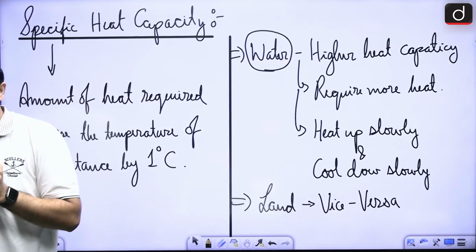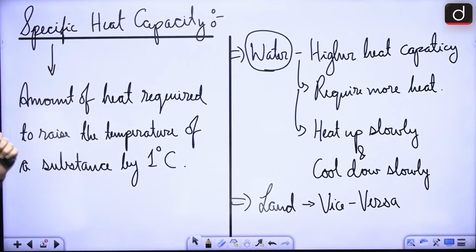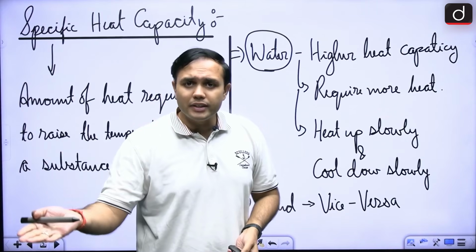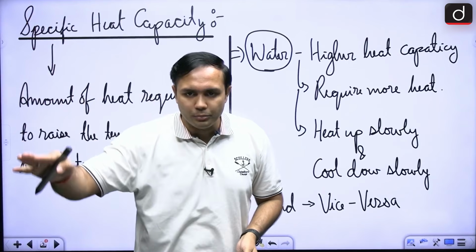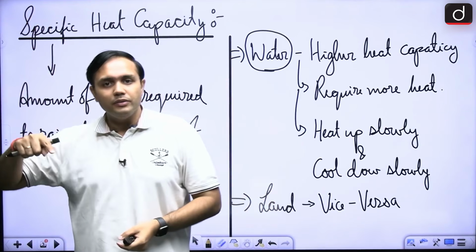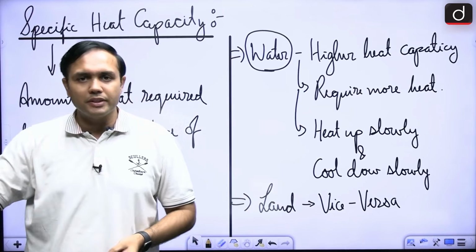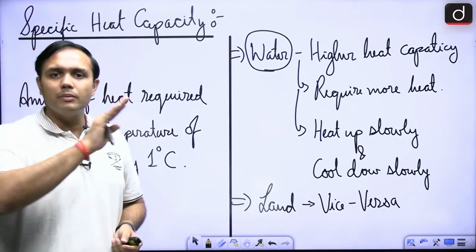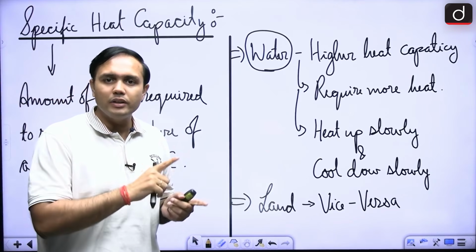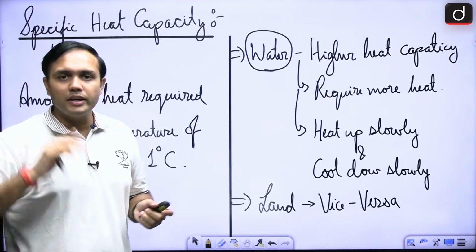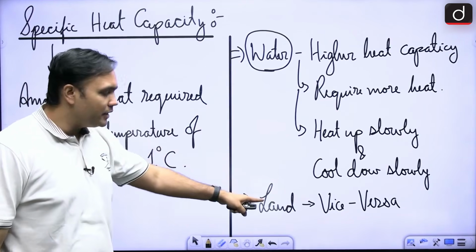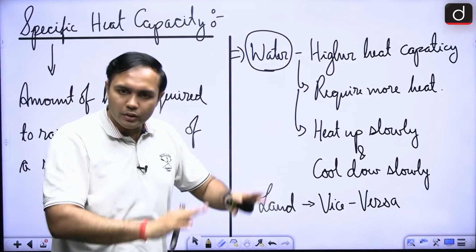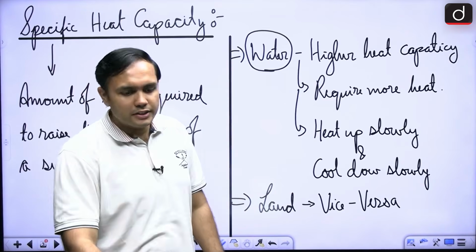So this is a very important aspect: the specific heat of water being higher means it will take time to heat up and it will take time to cool down. That is why, in the land breeze and sea breeze section, during the daytime the sea was cooler in comparison to land, and during the night time the sea was hotter in comparison to land. In case of land, it is exactly reverse. It warms up quickly, it cools down quickly. So this is the specific heat.